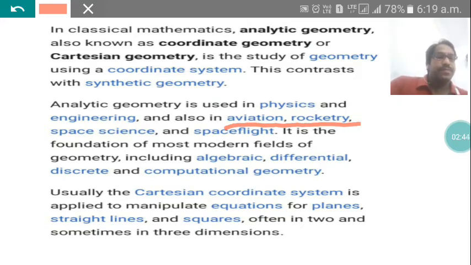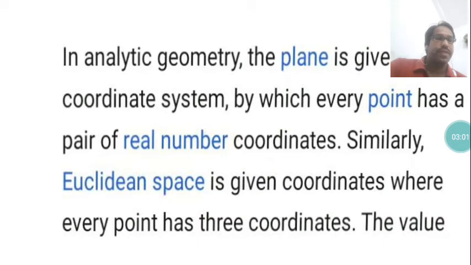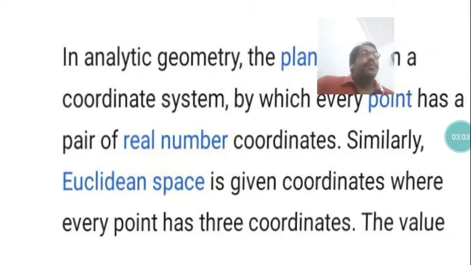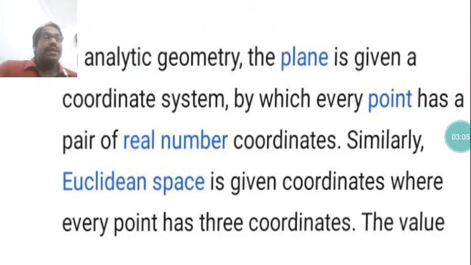Okay, it may be 2-dimension or 3-dimension. What is 2-dimension, 3-dimension? The next slide I will explain. 2-dimension means there will be 2 axes, x and y. 3-dimension means there will be 3 axes, x, y and z. But in class 9 we have to read only 2-dimensional geometry. Okay, the plane is the most important thing in geometry.